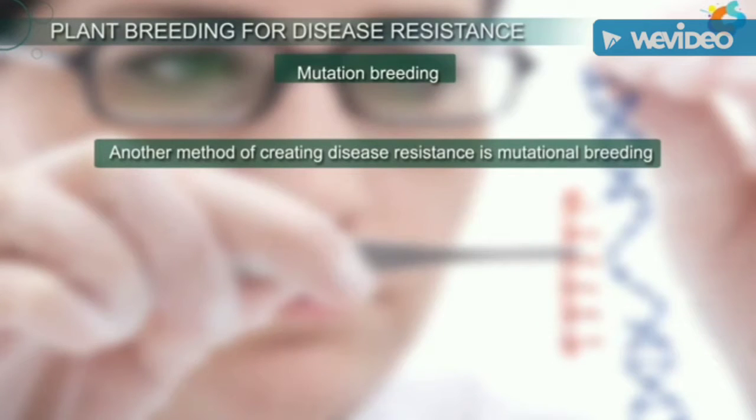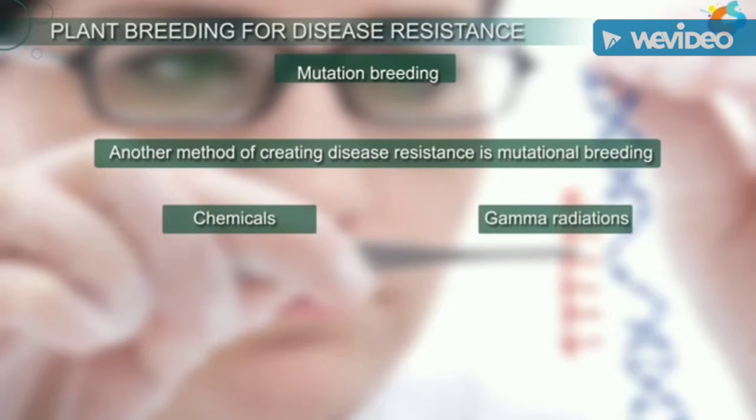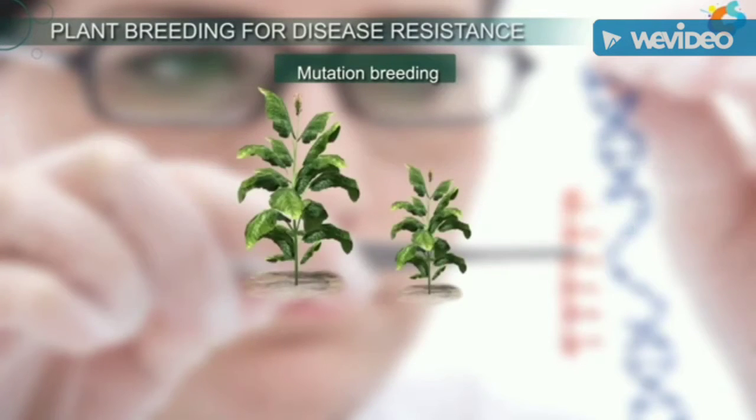Another method of creating disease resistance is mutational breeding. Here, we use chemicals and gamma radiations to induce targeted mutations in the selected plants. This sometimes creates desired characters which are not found in the parent plant.